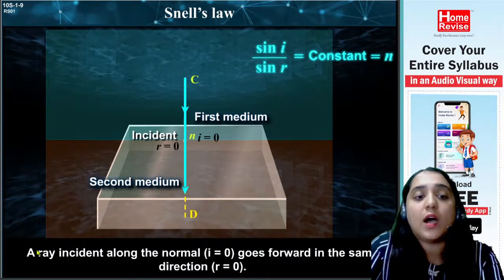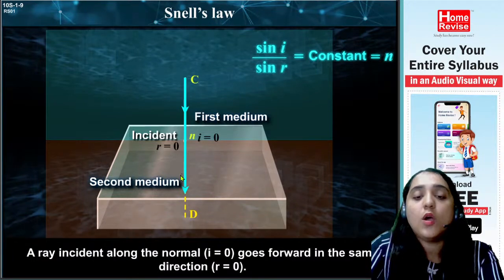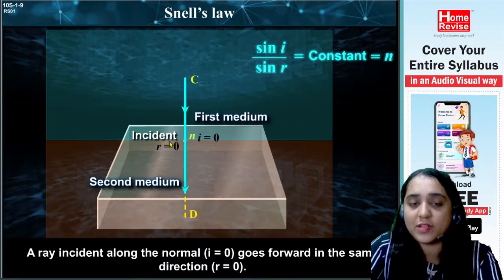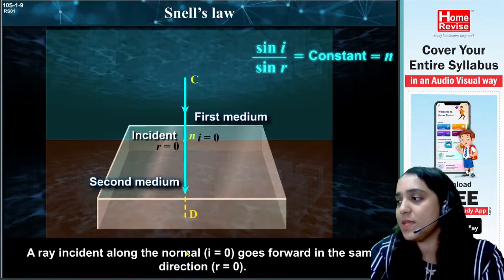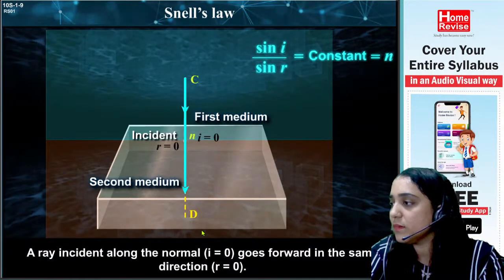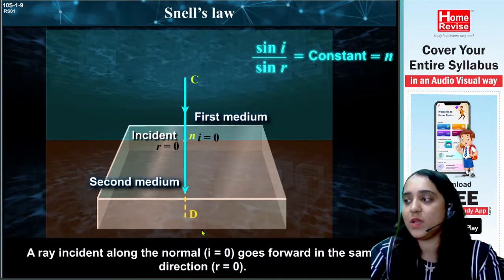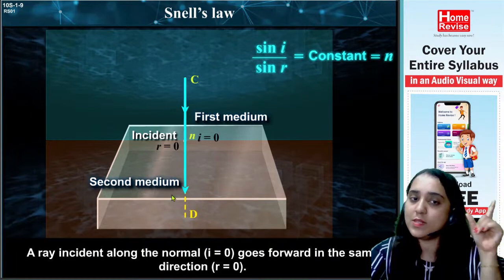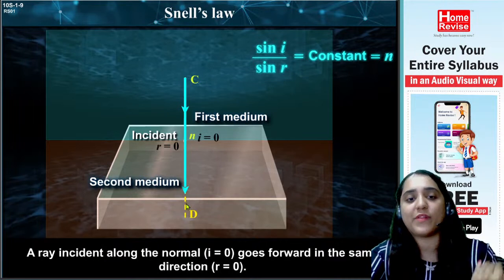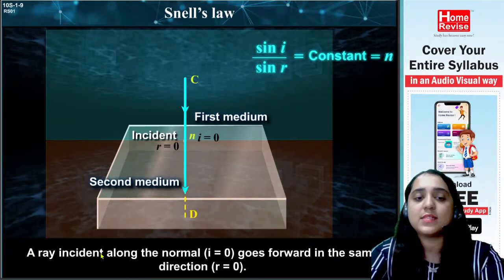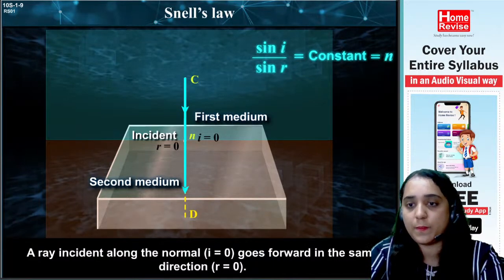So see what is written. A ray incident along the normal goes forward in the same direction. That means if the incident ray is 0, then the refracted ray will also be 0. Yes, it is correct. Sine i upon sine r equals a constant, and that is called Snell's law. Also this is correct, that if i is equal to 0, meaning the incident ray is 0, then the refracted ray will also be 0. So an incident ray along the normal goes forward in the same direction.